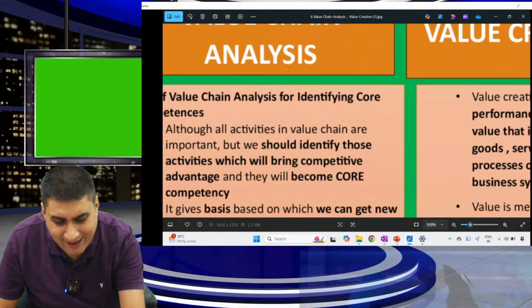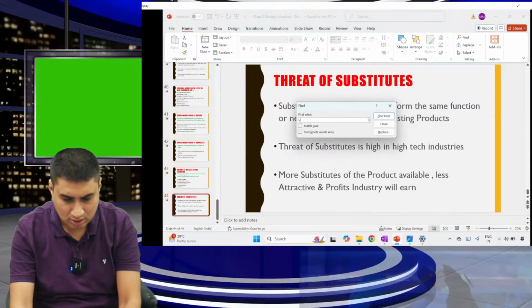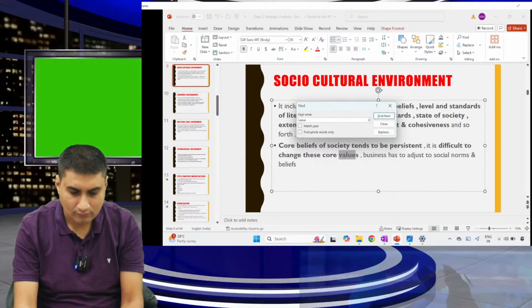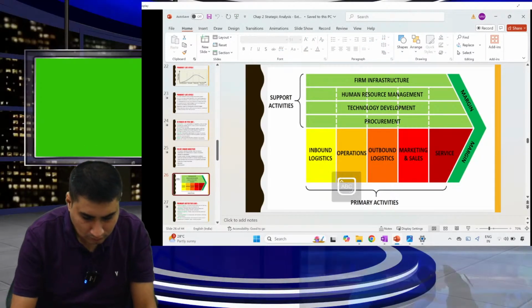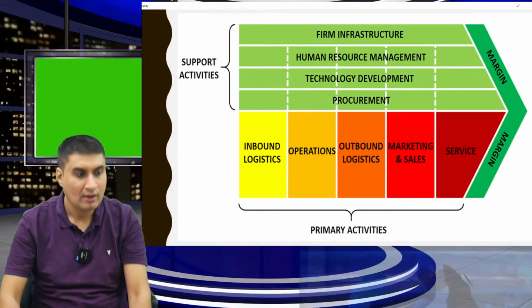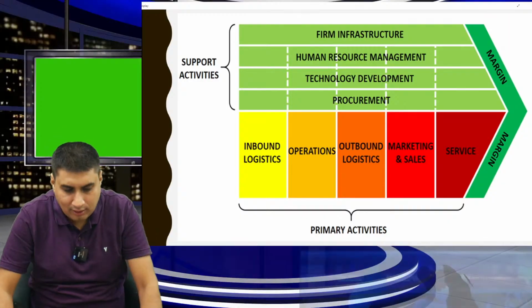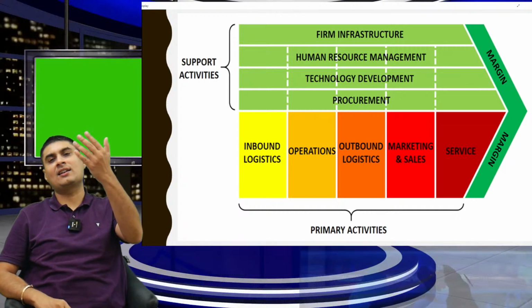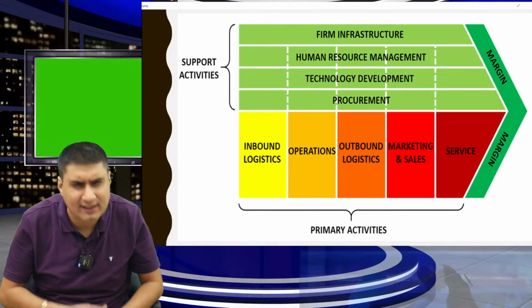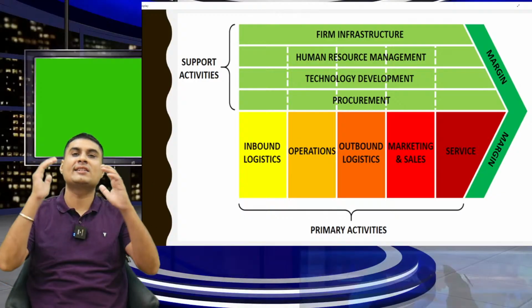Last question, guys. Value chain analysis. In 2 minutes over. Concentrate. Value chain. In every business, we have two activities: primary and secondary. What are primary activities? The main thing.